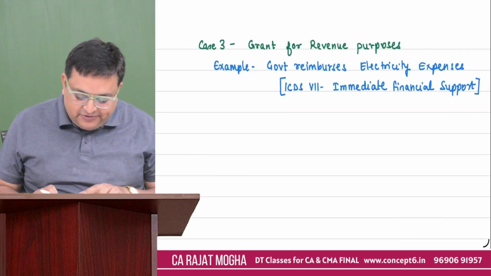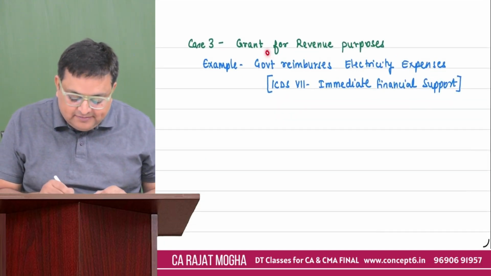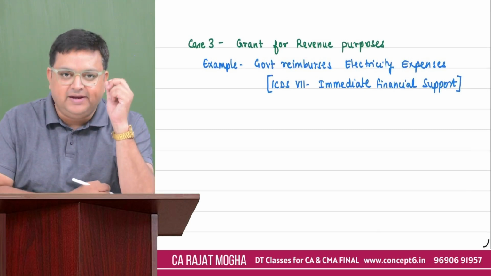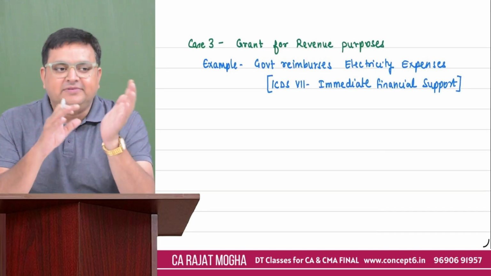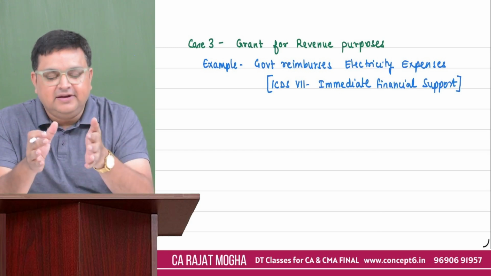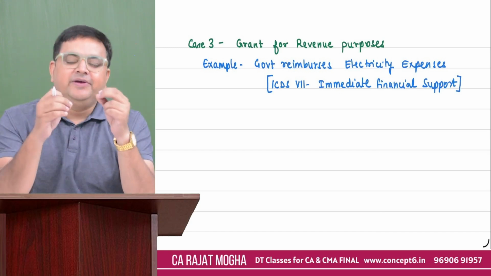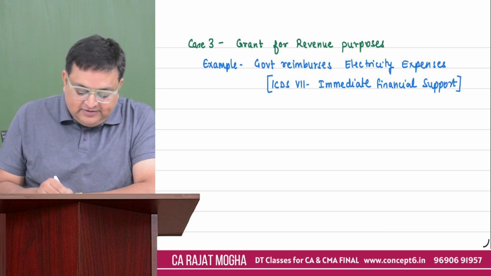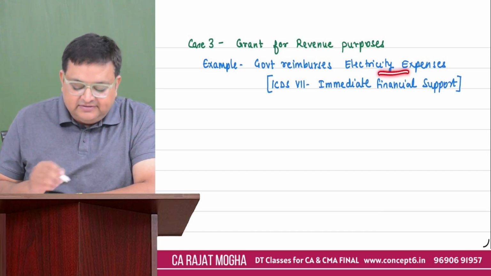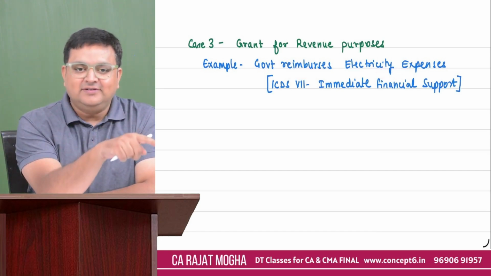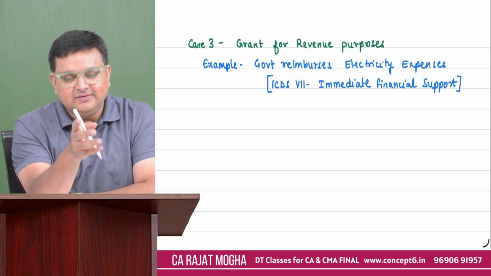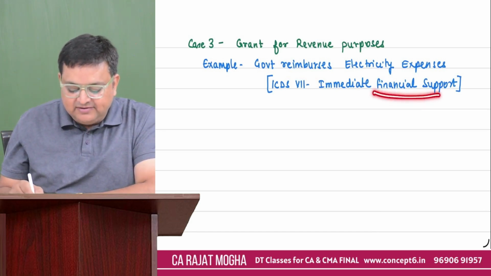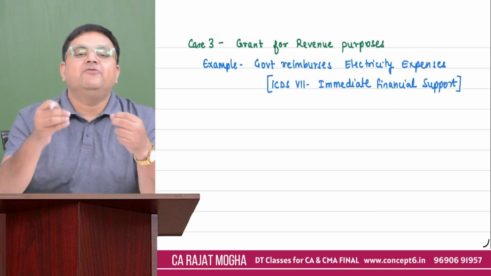Now case number 3 is, if you are getting this money for your revenue expenses, let's say for your day-to-day expenses. Let's say you have incurred some salary expenses, you have incurred some electricity expenses, and the government is helping you for those expenses, right? The government is giving you the grant. So let's say government is reimbursing that electricity expense. So is it for assets or for revenue expenses? For revenue expenses, ICDS 7 also names it as an immediate financial support. They are giving you an immediate financial support.